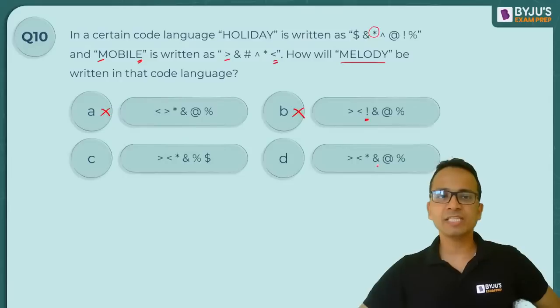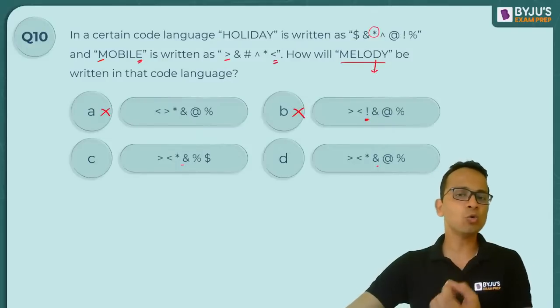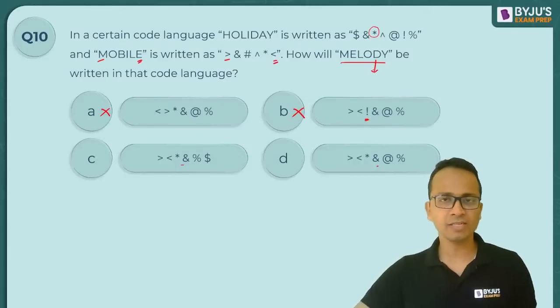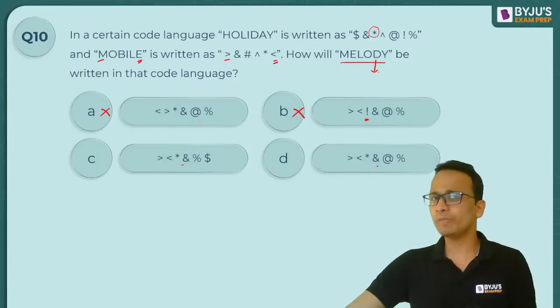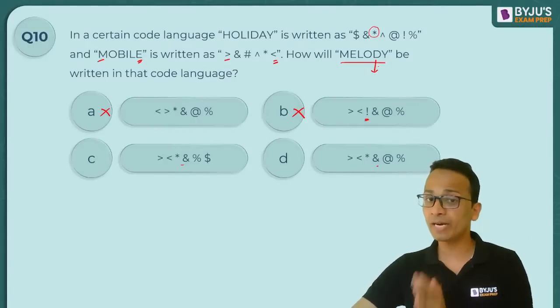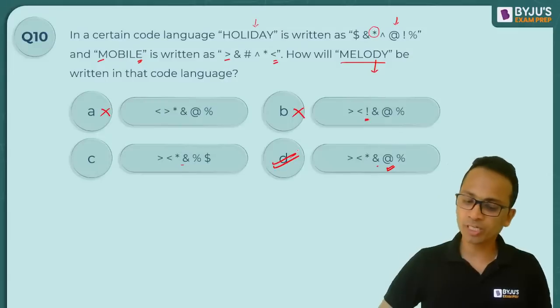Okay. Ampersand is there, at the rate. अब next D को check कर सकते हैं हम, because O का code दोनों में same था. Fine. So the same part of the option should not be checked, और जो भी different part है option का उसको check कर सकते हो. So D का code क्या होगा? D is coded as at the rate. So at the rate should be the correct one. So the correct answer will be option D.